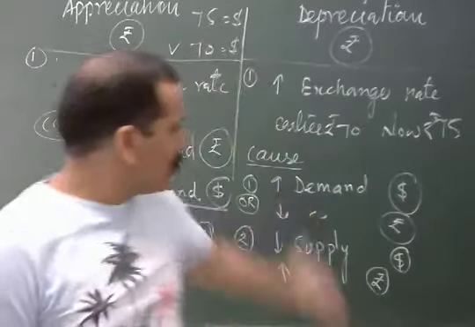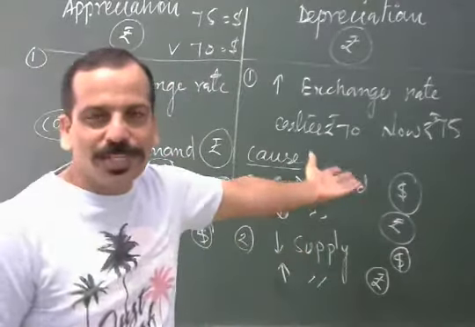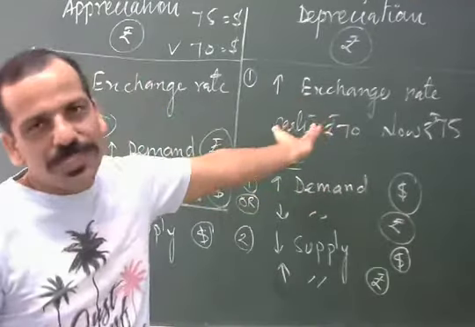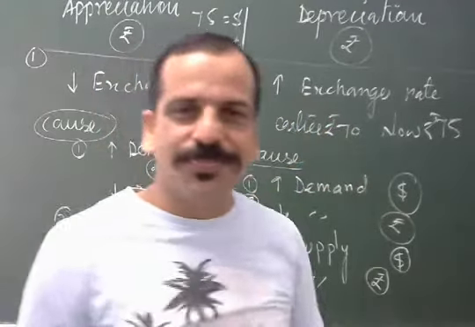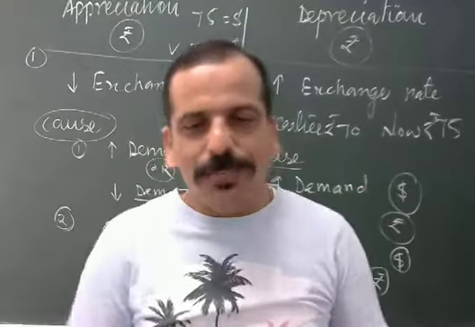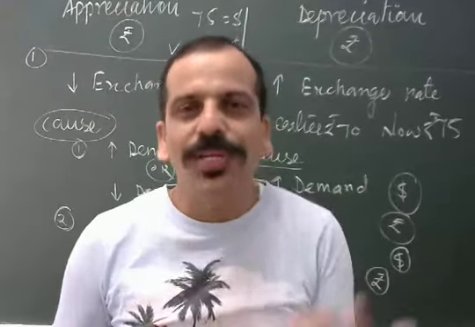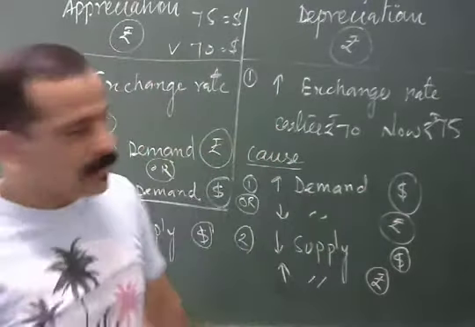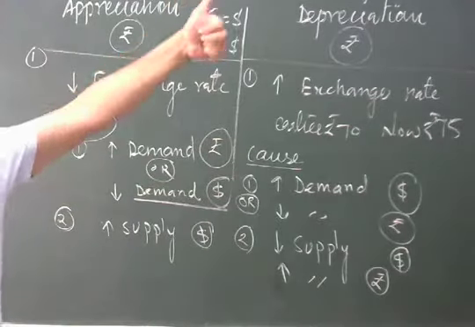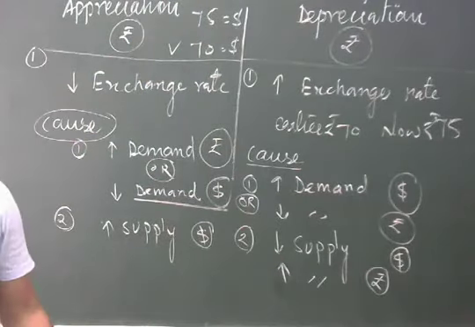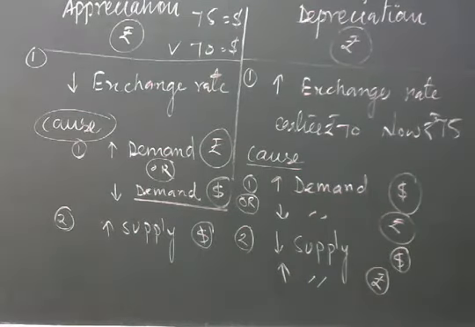So this is also like a cricket game. There is a game between two currencies. If A appreciates, then B has to depreciate.